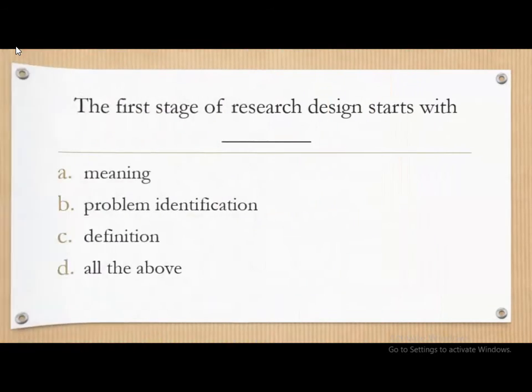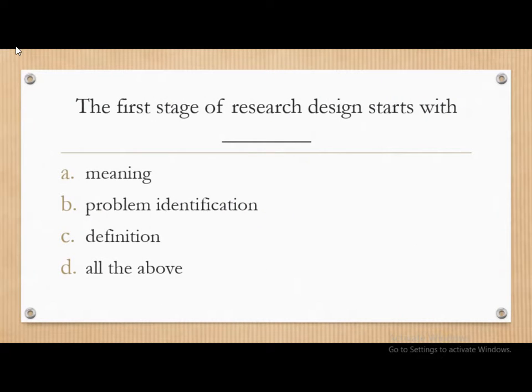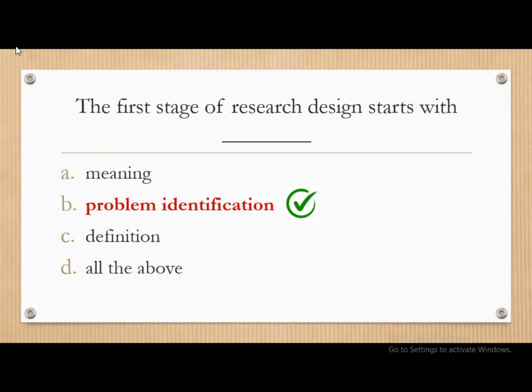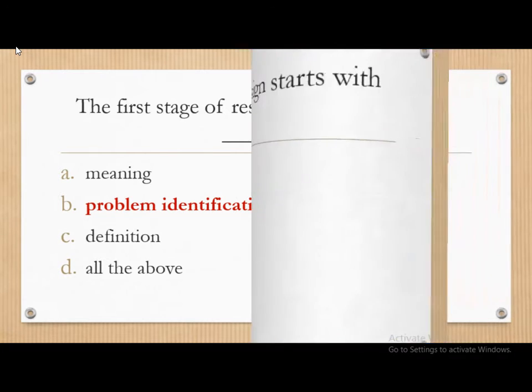Moving on. The first stage of research design starts with: meaning, problem identification, problem definition, and all of the above. The correct answer is problem identification. The first stage of the research design starts with problem identification.